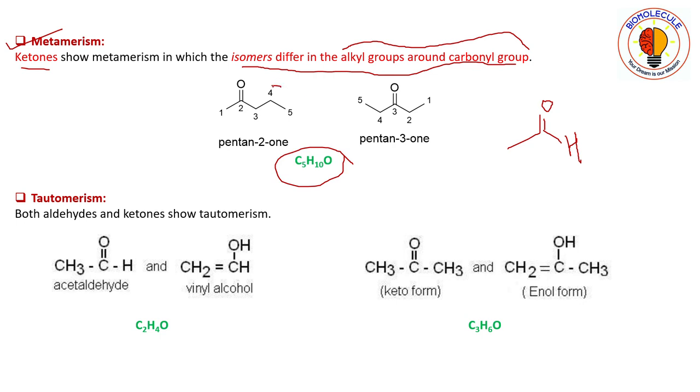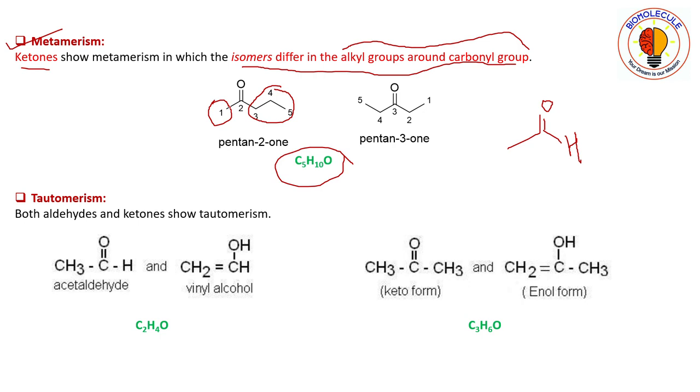So here the alkyl group you can see is a propyl group and here it is a methyl group. So in pentan-2-one, the left-hand side of the carbonyl group is a methyl group, whereas on the right-hand side it is a propyl group.